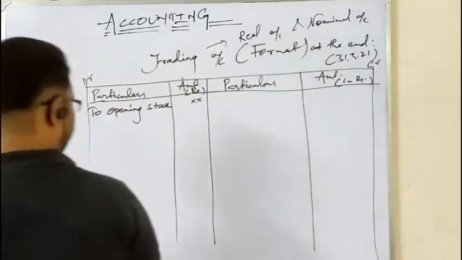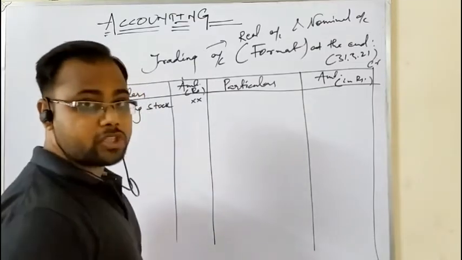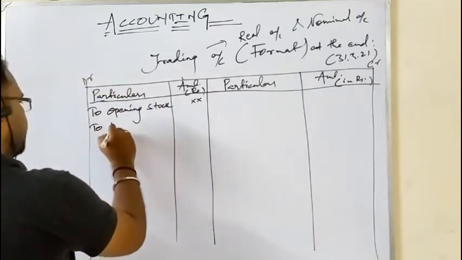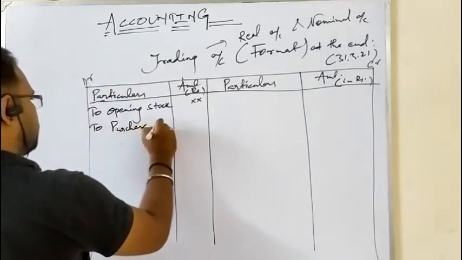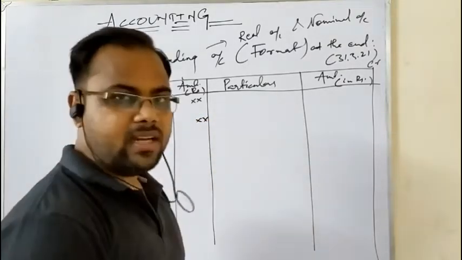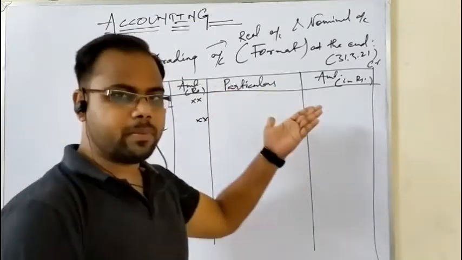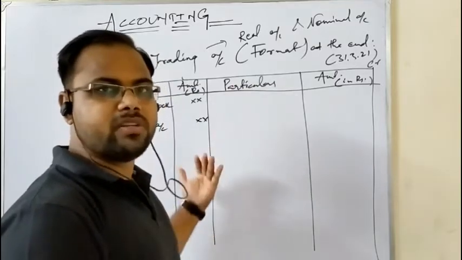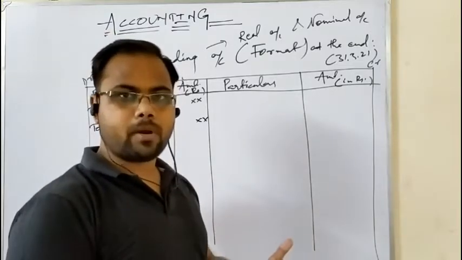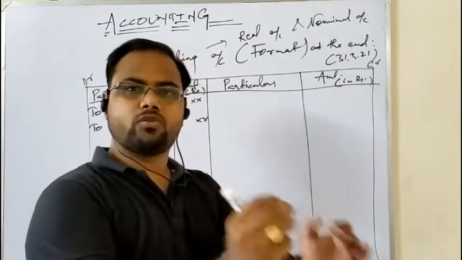Clear? Second is, you have definitely purchased, either if you are preparing for a production unit or factory, you will purchase raw material, or otherwise you will purchase goods. So it is the purchase account. And if you take purchase account as a real account, then you purchase the goods, debit what comes in on the debit side. Or if you take purchases as expenses, then debit all expenses and losses. There is no mistake. You can consider both real and nominal. And stock, as you know, stock means property. So properties are always on the debit side, because debit what comes in. Stock is an asset, and an asset always shows a debit balance.